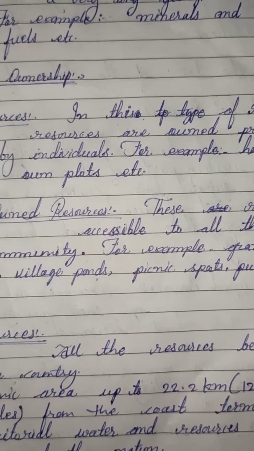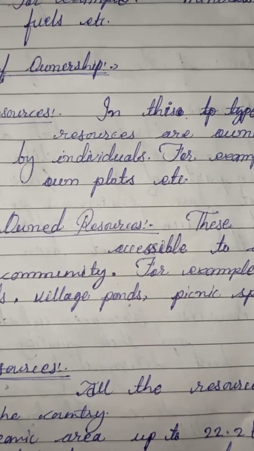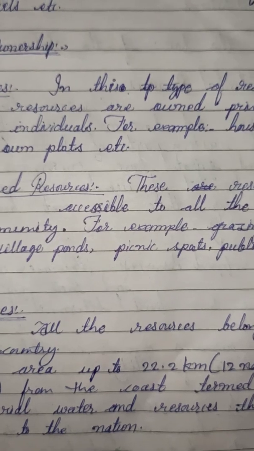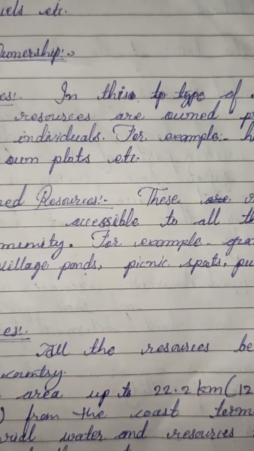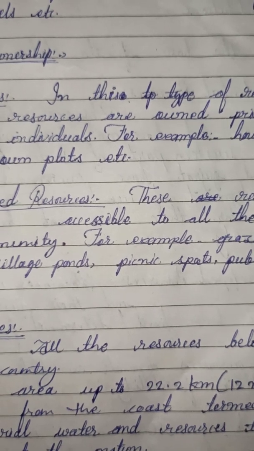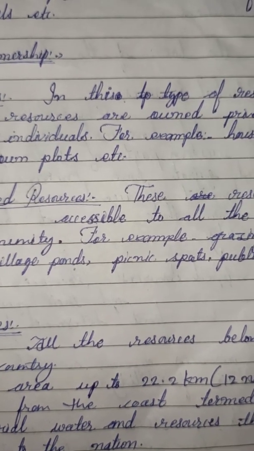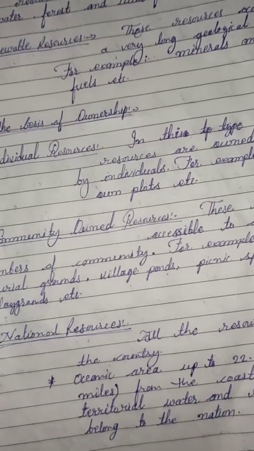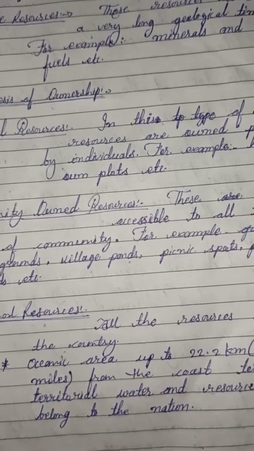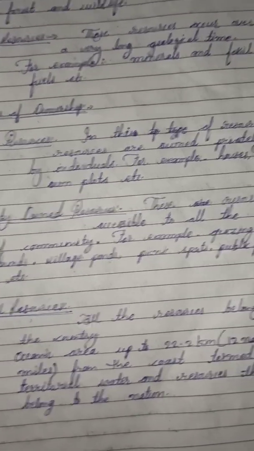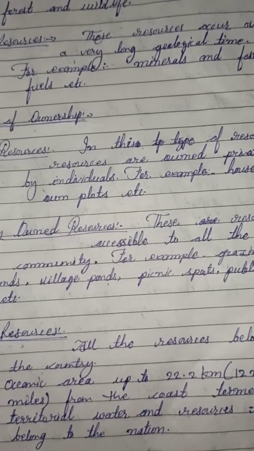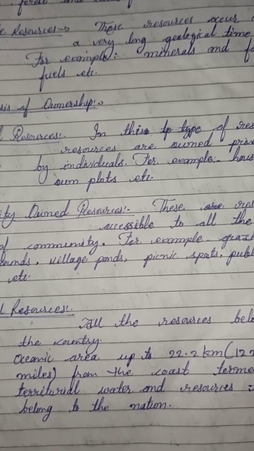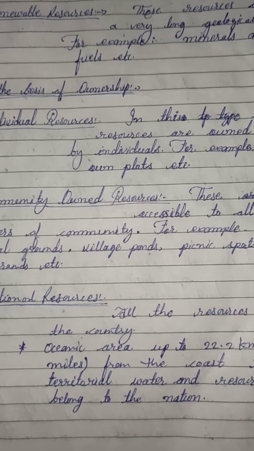Next is national resources. As we can understand from its name, all those resources we find within a country's political boundaries are owned by that country. All the resources belong to the country, but oceanic areas up to 22 kilometers from the coast, termed as territorial water, and the resources therein belong to the nation.